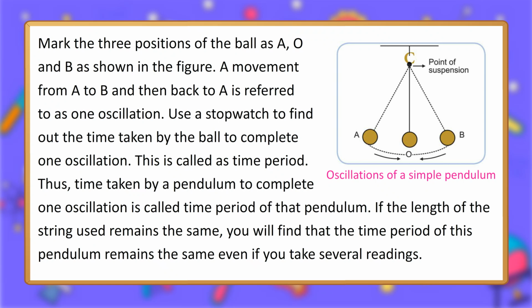A movement from A to B and then back to A is referred to as one oscillation. Use a stopwatch to find out the time taken by the ball to complete one oscillation. This is called the time period. Thus, time taken by a pendulum to complete one oscillation is called the time period of that pendulum.